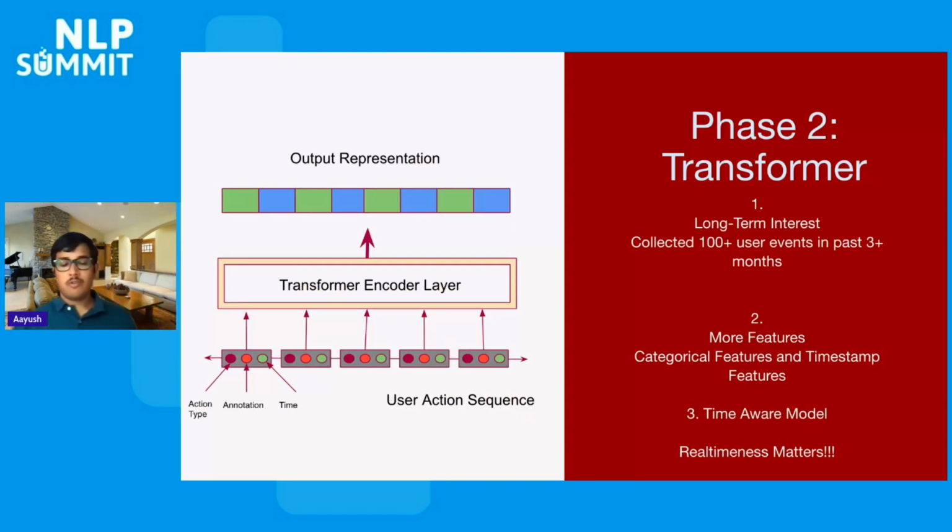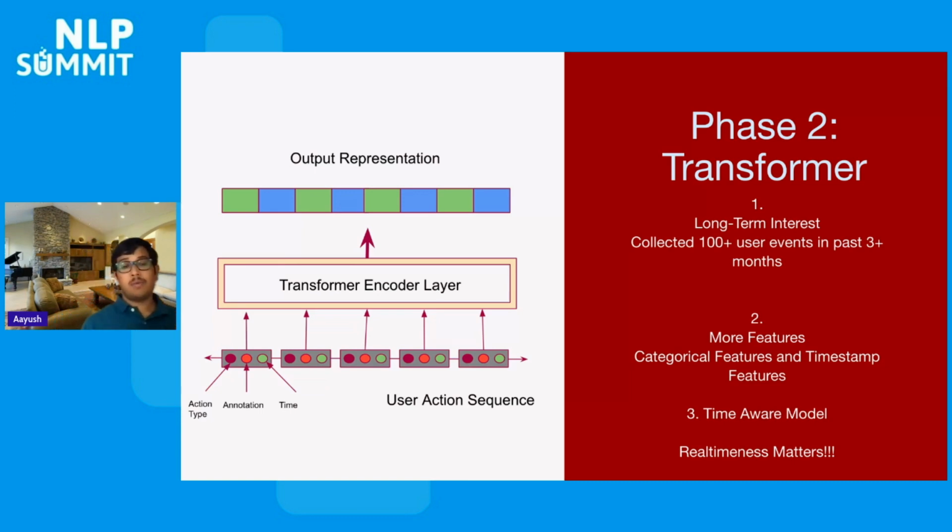Transformer is kind of a Pareto optimal solution in the current machine learning pipeline. Transformers can encode many different kinds of feature interactions in general. So we wanted to increase our feature sequence beyond the last 8 or 16 items that we had to something like 100 plus user events in the past 3 months. So this could capture even more long-term sequences in general.